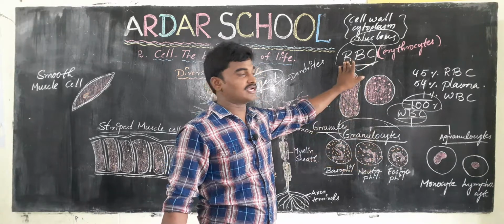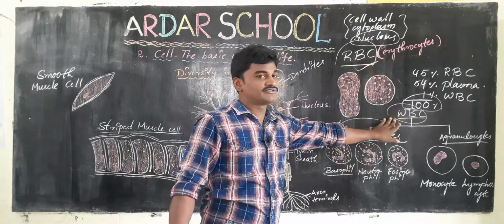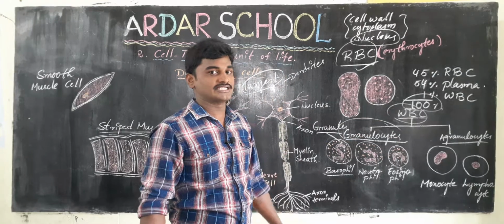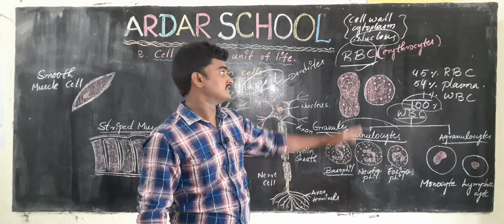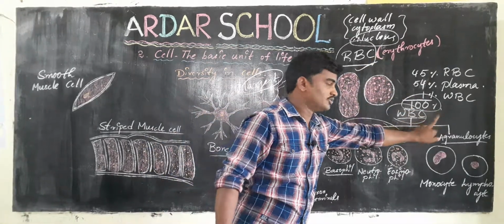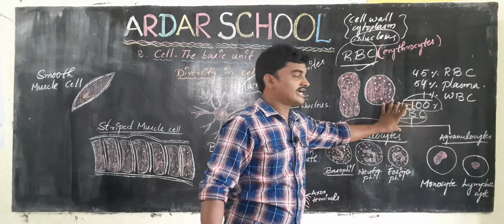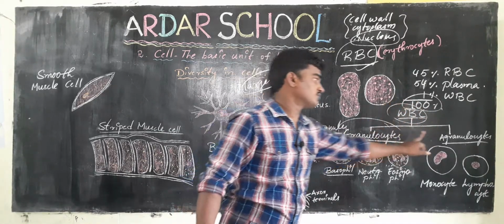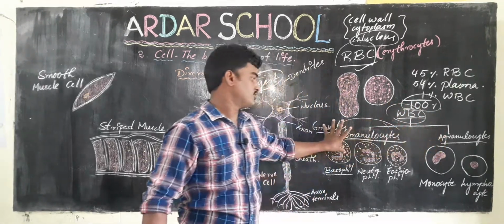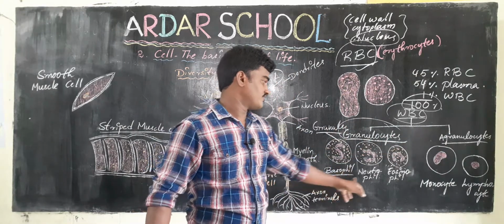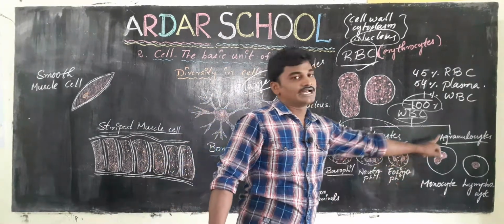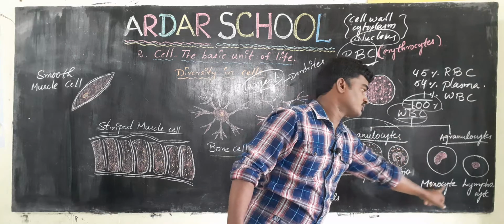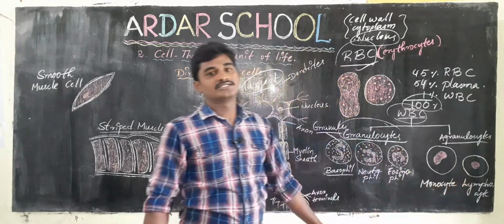RBC we call erythrocytes, and WBC we call leukocytes. We categorize the WBC into two: granulocytes and agranulocytes. Granulocytes are three: basophils, neutrophils and eosinophils, and agranulocytes are two: monocytes and lymphocytes.